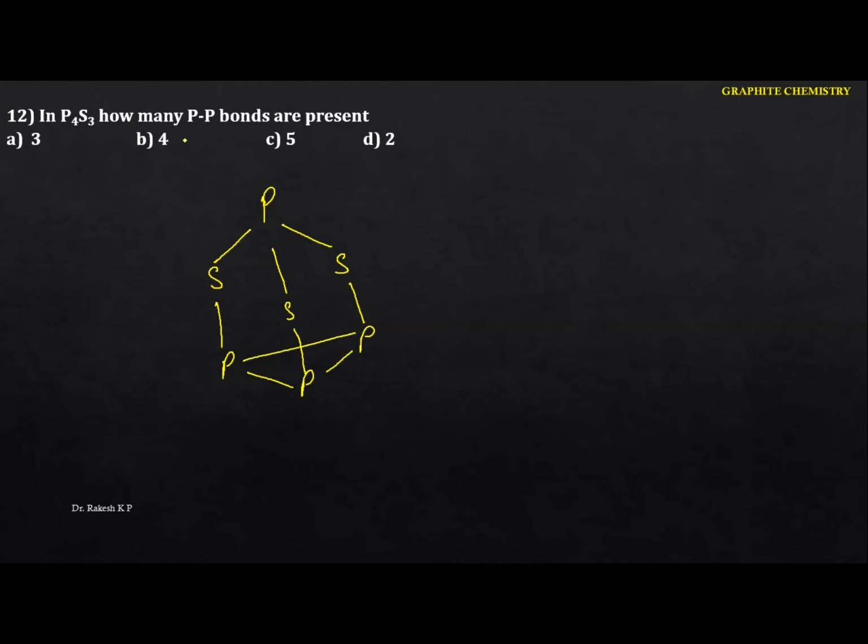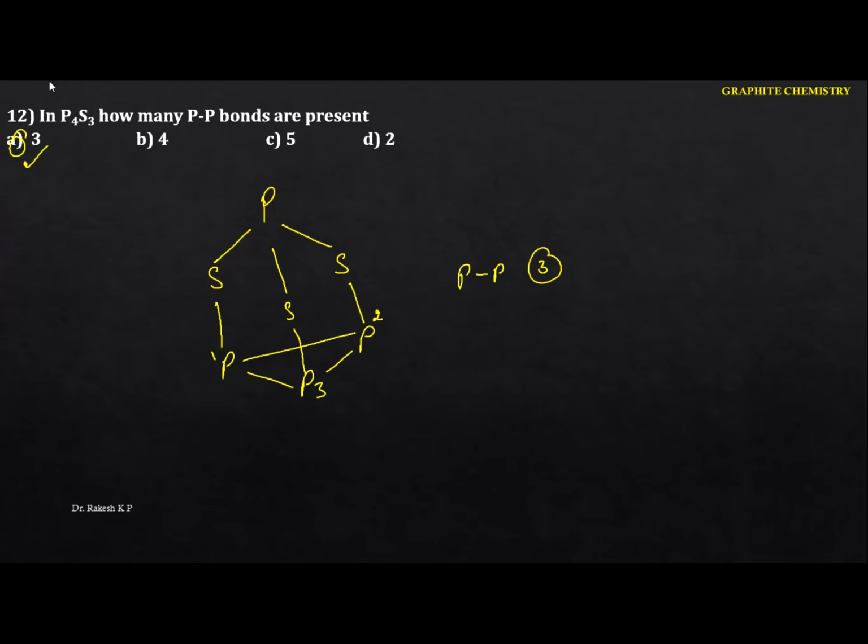So what you have to identify is phosphorus to phosphorus, that means this is 1, this is 2, this is 3. So see the linkage. From P1 to P2, P2 to P3, again P3 to P1. That means we can identify the phosphorus to phosphorus bonds. There are 3 bonds. Okay, hence in this case the option is A. Okay, so next one.